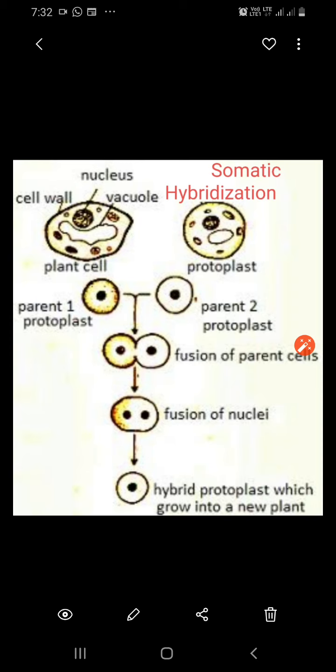So from parent 1, that is the potato cell, and parent 2, that is the tomato cell, protoplasts are taken, and they are allowed to fuse in a nutrient medium. Both the nuclei fuse, and the resultant is a hybrid cell, which is also called a somatic hybrid, and the process is somatic hybridization. So when you grow this kind of cell in the nutrient medium through the tissue culture method, you will get resulting plants with a recombination of potato and tomato plant.